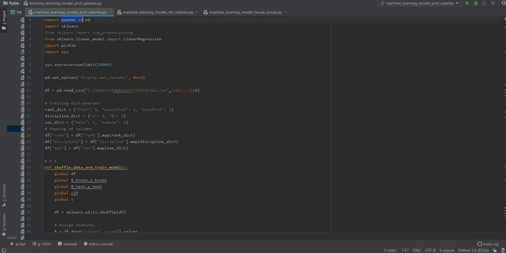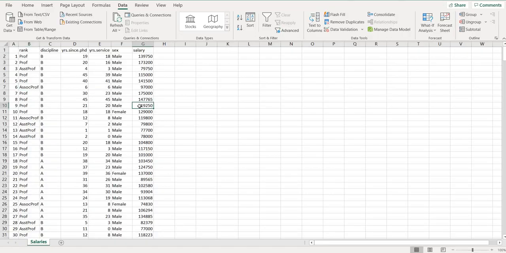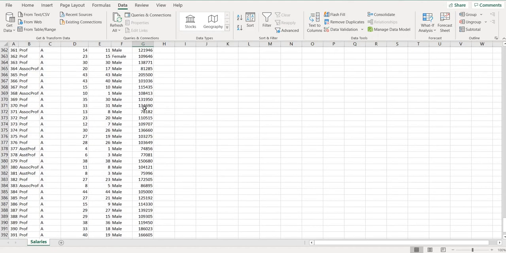We'll have to import pandas, scikit-learn, and also pickle. I don't think we're going to discuss this. This is just for saving files. In this case we may save the model after we've trained it, because if you save the model then you can just recall the model, and it won't take so much time to train. If you don't do that, then it takes some time to train the model. But since the data is not that much, it's not even 400 rows, in this case it won't take that much time to train the model every time.